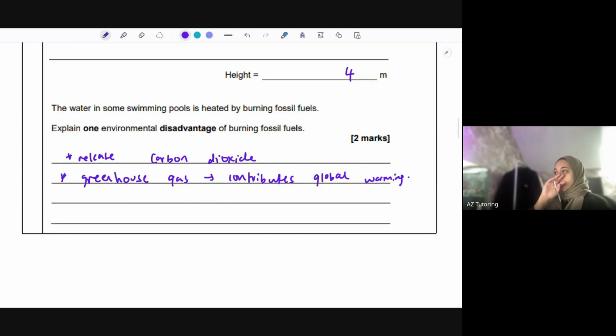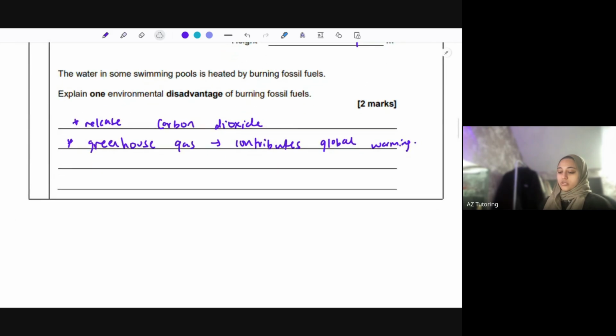So you could have said it releases carbon dioxide. You could have also said it releases sulfur and nitrogen dioxide, which causes acid rain. Or you could even say that it releases soot, which causes global dimming. So soot is carbon particles, and they're quite dark, and they scatter in the sky, and then it causes global dimming, so darkness essentially. Okay, so you could have said any of the three. So to do with global warming, acid rain, or global dimming.